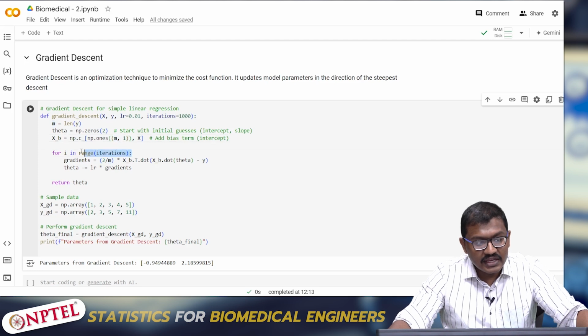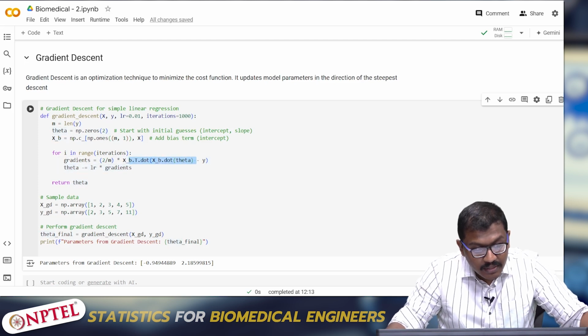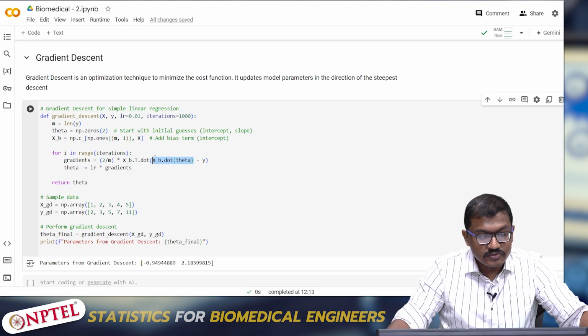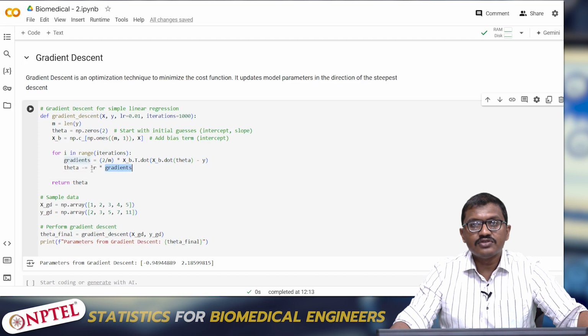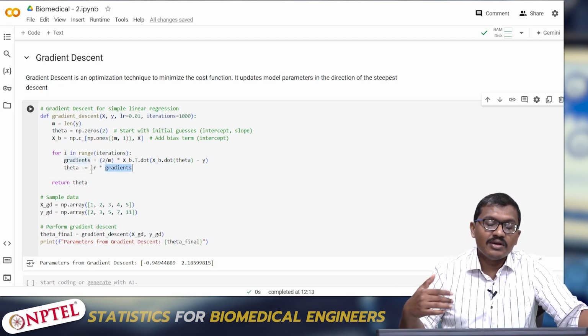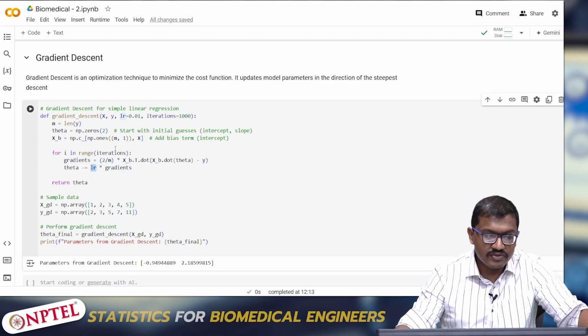So I'm taking a range of all the iterations, which is 1000, and I'm using the formula for the gradients: 2 by m times x_b, that is the bias term, followed by the dot matrix of x_b, which is the bias term, and theta, the value of theta minus y. So this whole term minus y. Then I am updating the resultant gradients with the learning rate. So every time the gradient comes, it has to decrement by a factor of 0.01.